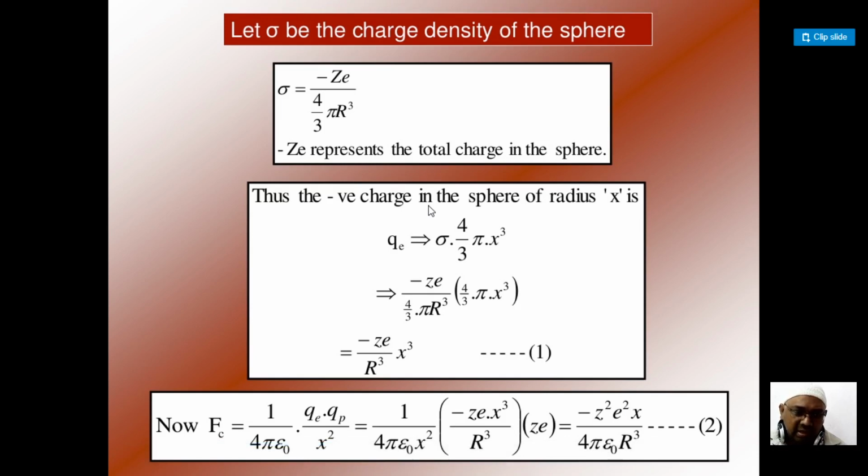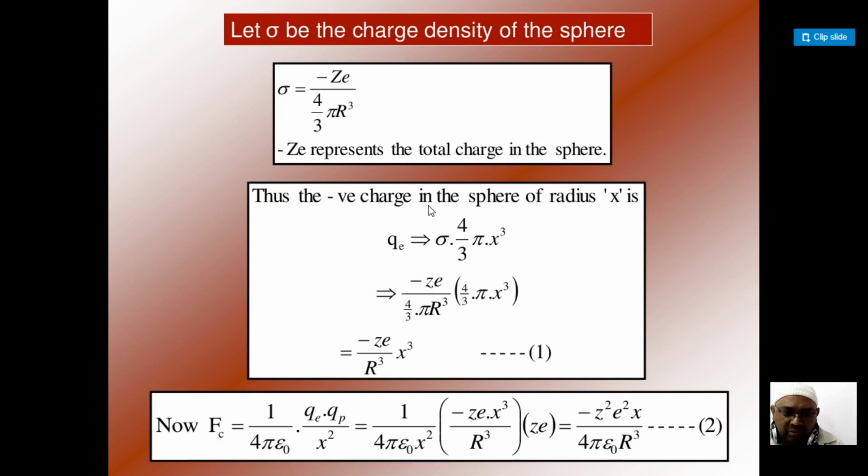You can see this figure, Fc is equal to 1 by 4π epsilon naught into Q1 Q2 by r². Here suffix e represents the electron cloud, and suffix p represents the positive charge. So Qe into Qp by x², 1 by 4π epsilon naught into x². Qe, the electron cloud, is minus Ze by R³ into x³, into the remaining positive charge, Ze is the positive charge.